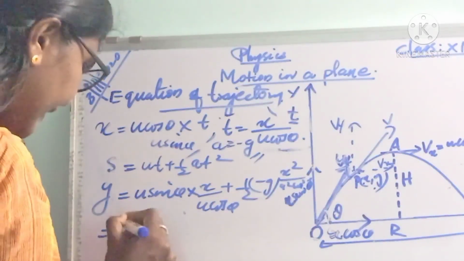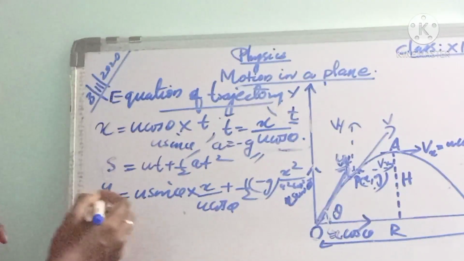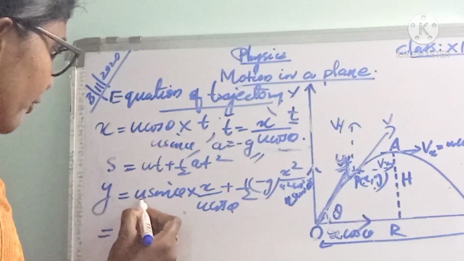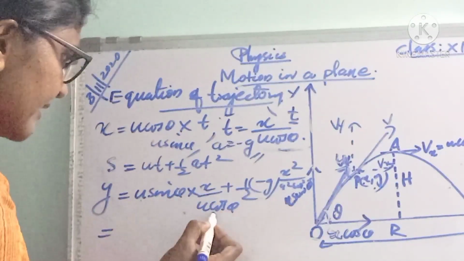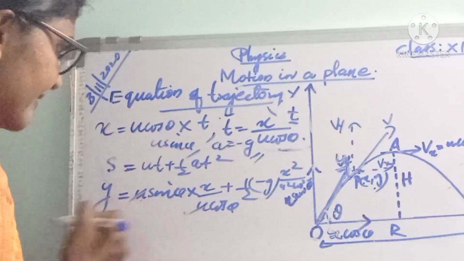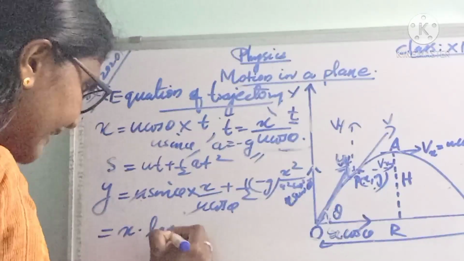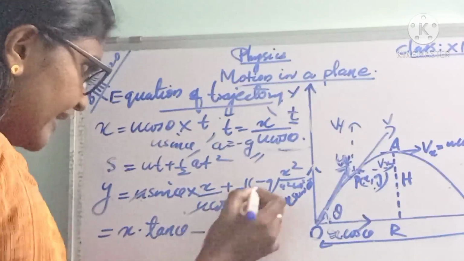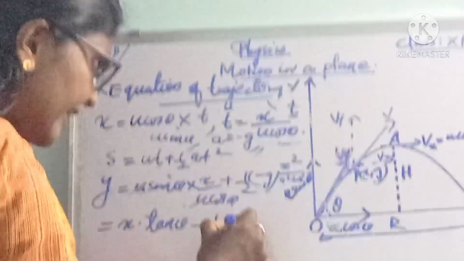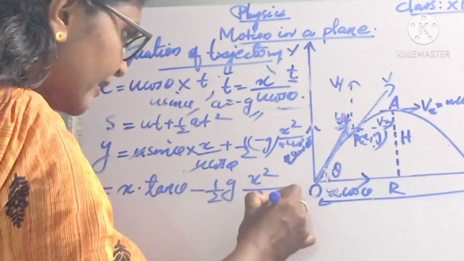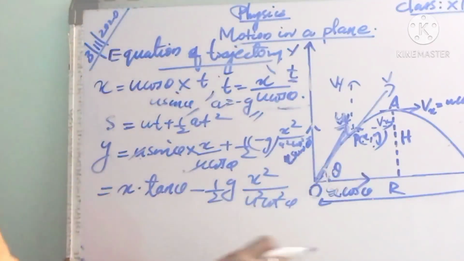So u cancels in the first term: x into sin theta by cos theta, which is tan theta, minus half g x square divided by u square cos square theta.